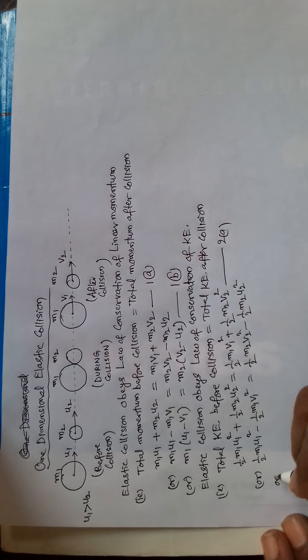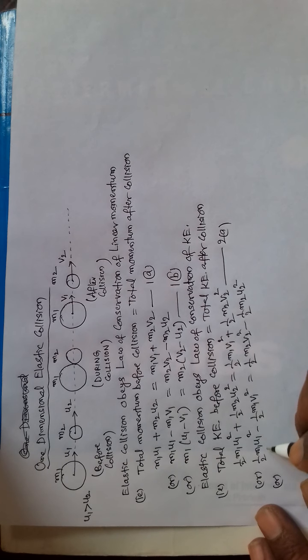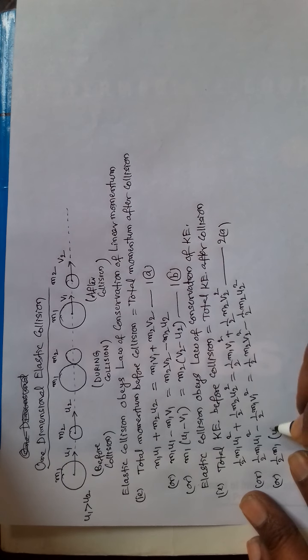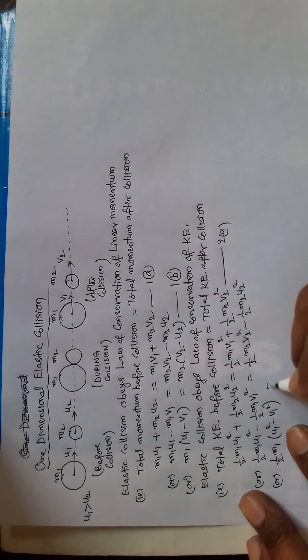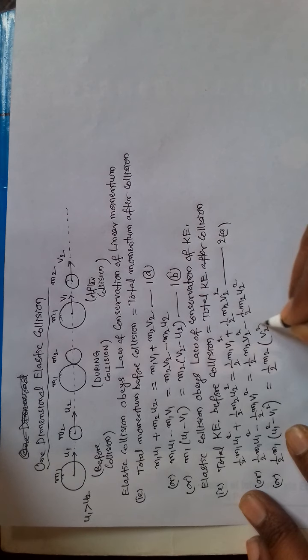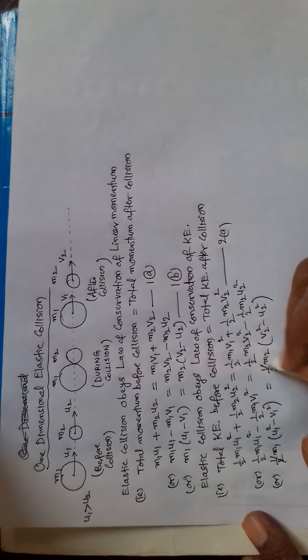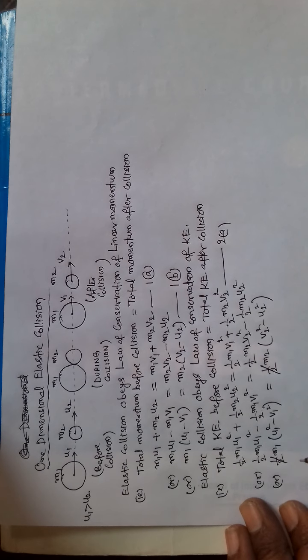Now one by 2 m1 can be taken common. In this, 1 by 2 m2 can be taken common. One by 2 gets cancelled.